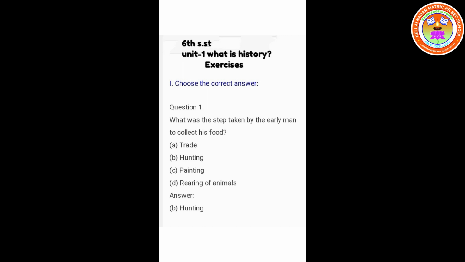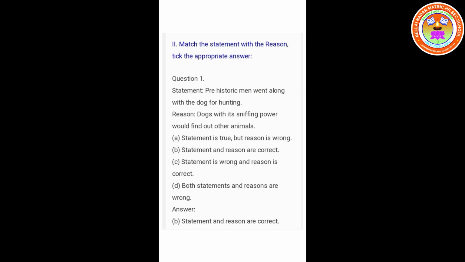Exercise number 2. Match the statement with the reason. Tick the appropriate answer. Statement 1. Prehistoric man went along with the dog for hunting. Reason. Dogs with its sniffing power could find out other animals. Option A. Statement is true but reason is wrong. Option B. Statement and reason are correct. Option C. Statement is wrong and reason is correct. D. Both statements and reasons are wrong. Answer. Statement and reason are correct.